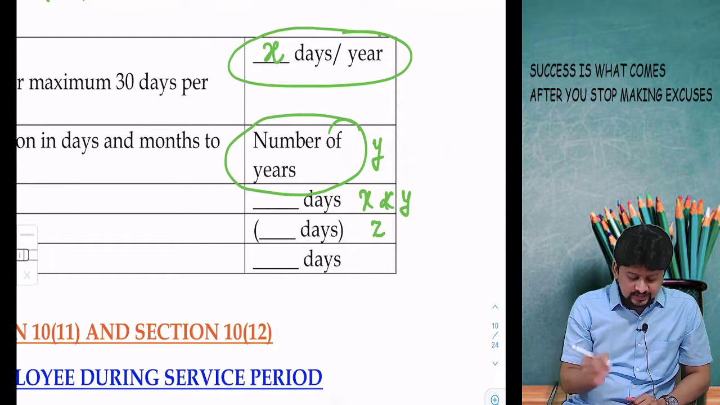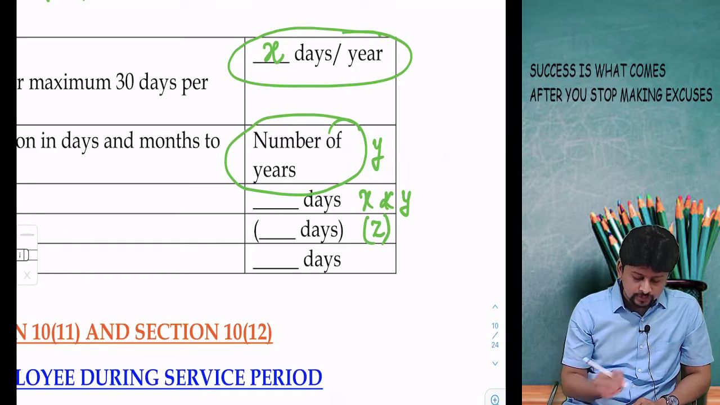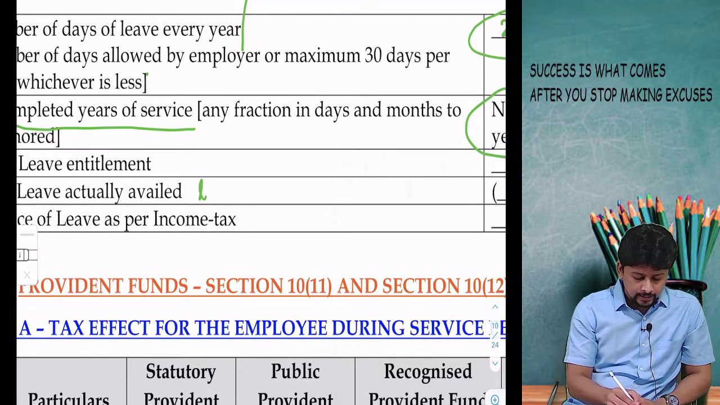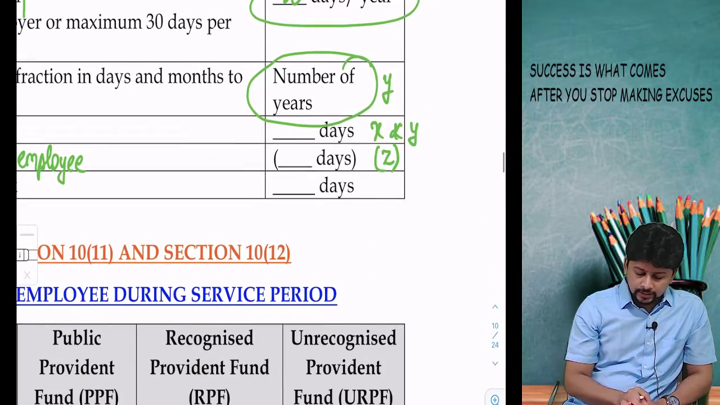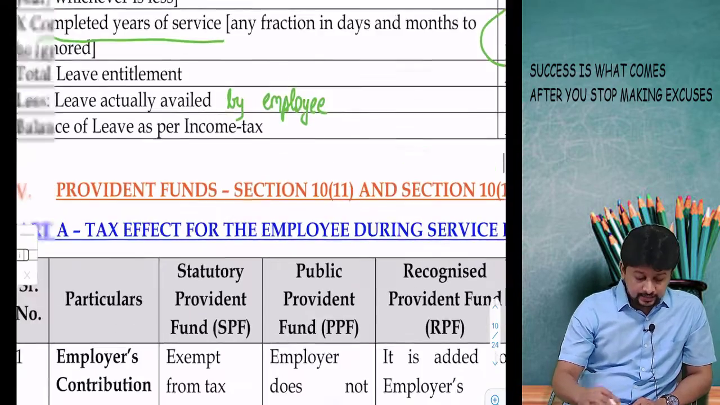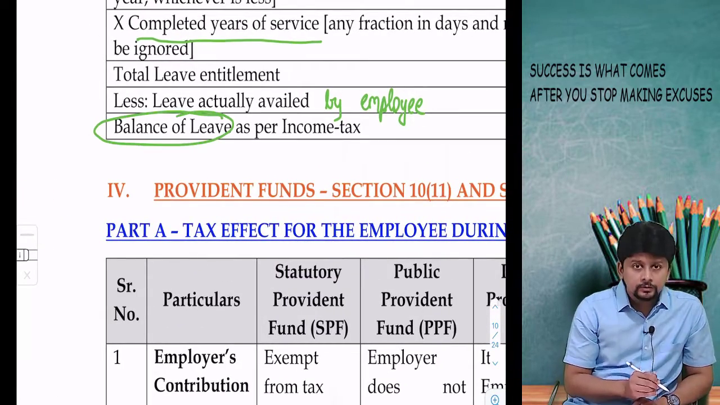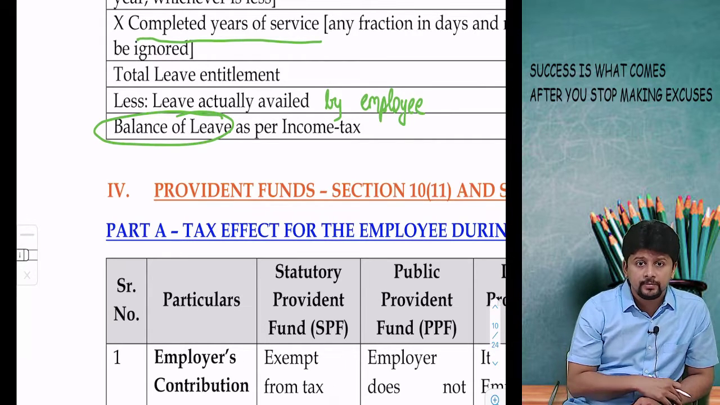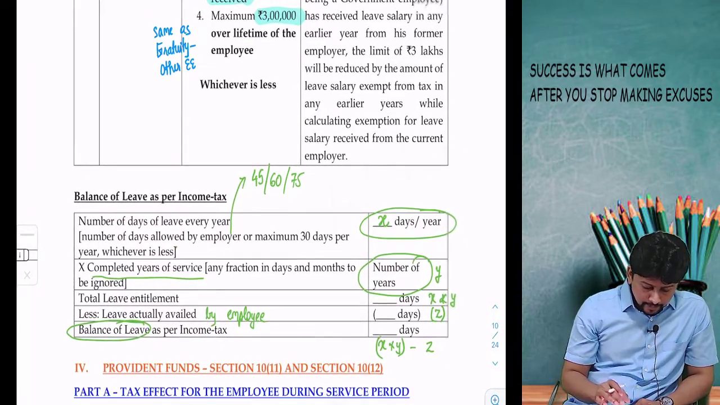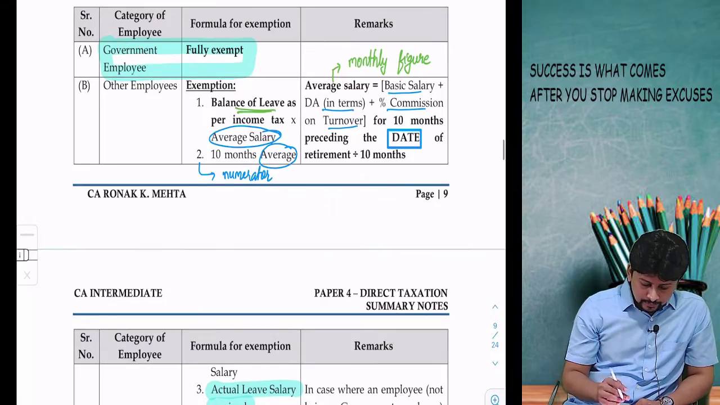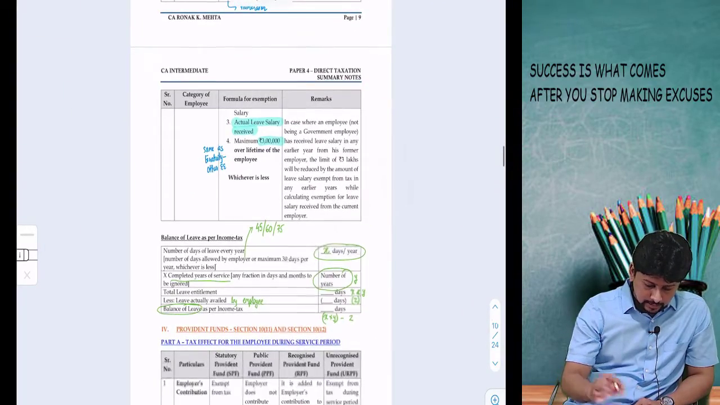You have taken something less. Whatever actually you have taken, you subtract it: leave amount actually availed by the employee. You are entitled to take X into Y. You've taken Z. So the difference, X into Y minus Z, is the leave balance. Balance leave for which you are actually getting the payment. This is the working done as per income tax. And this figure, balance of leave as per income tax, is what we are going to consider in our exemption formula.